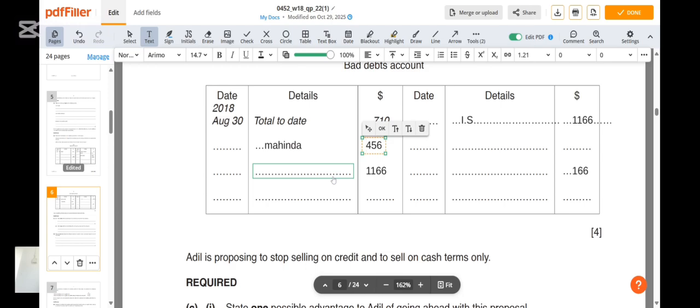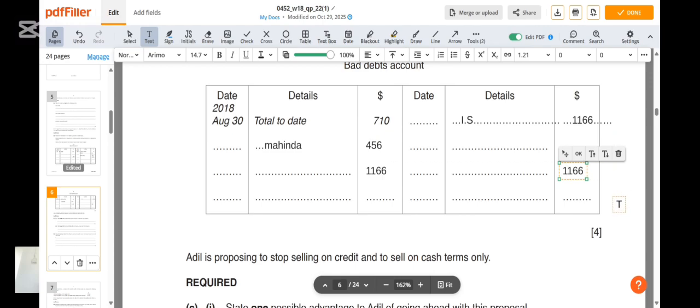Why? Because remember I told you that when you write off a bad debt, you credit the customer's account, like what they've done with Mahinda's account, and you debit the bad debts account. So we have debited this account with 456. But you can see that we had other debts that we had written off worth 710. So the total that has been written off is 1,166. This whole amount, 1,166, is transferred to our income statement at the end of the year. That is how much goes to our income statement.